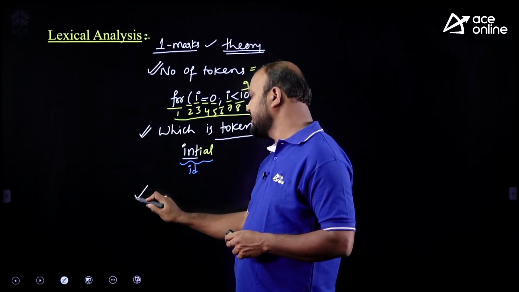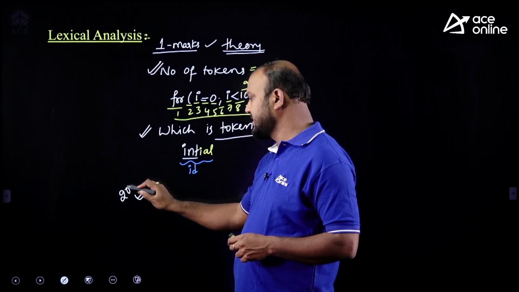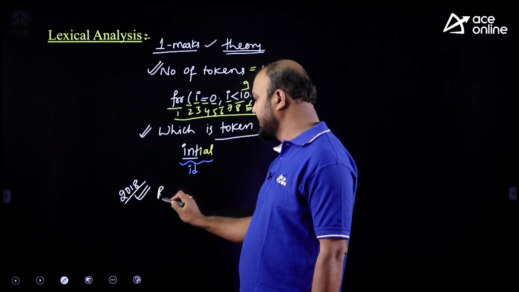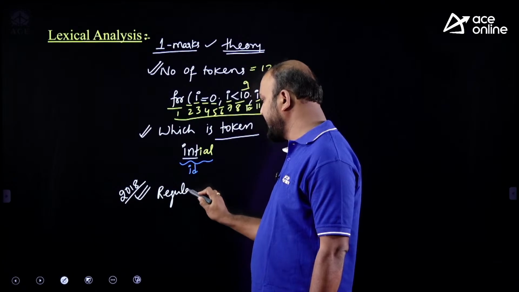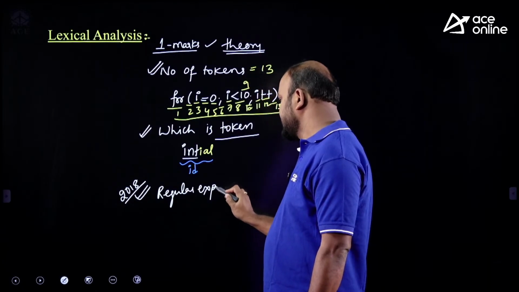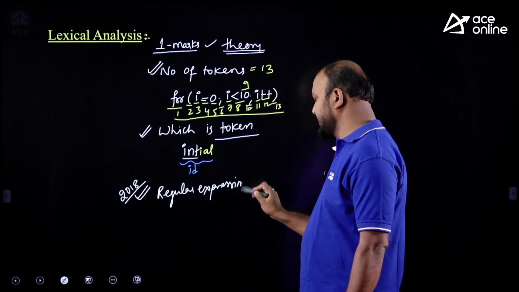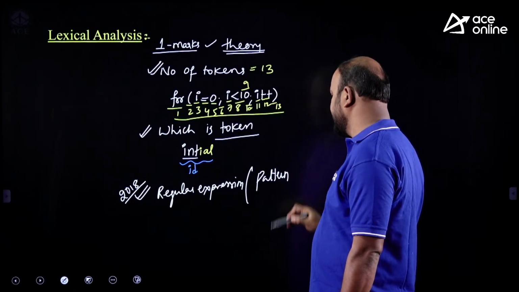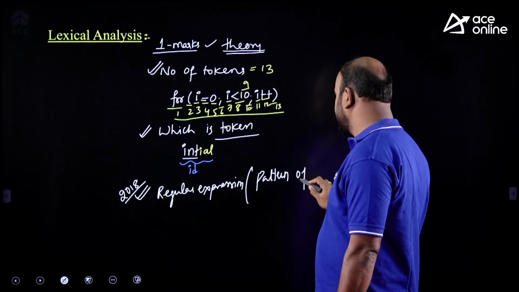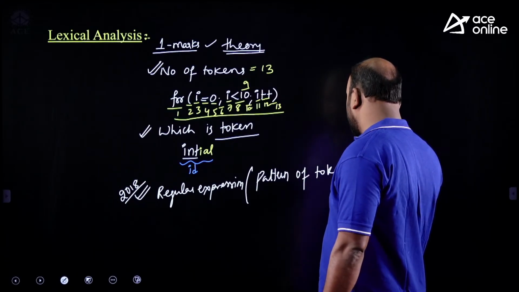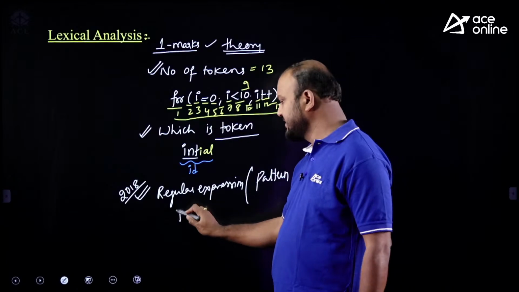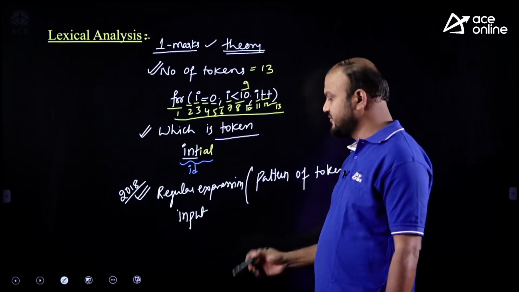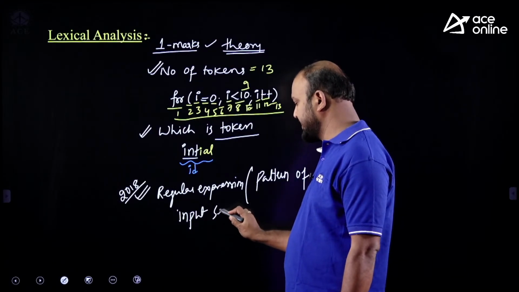And another type which started being asked in the year 2018: they have given some regular expressions, means patterns of tokens are given, and some input sentence is given, and asked to find which are going to be the tokens for parsing this input sentence.